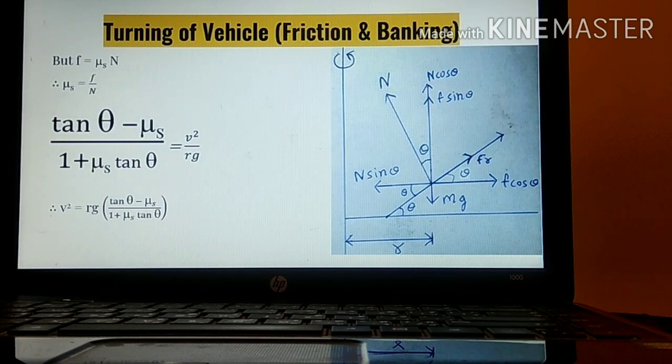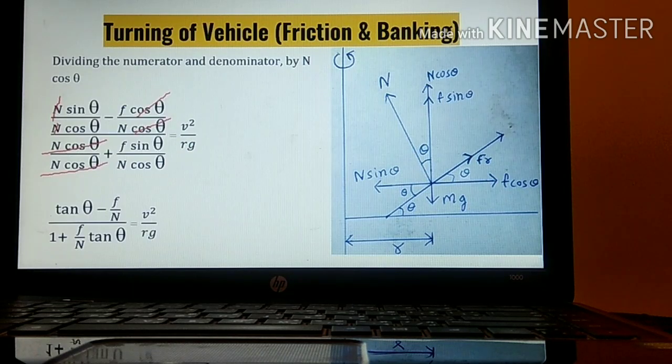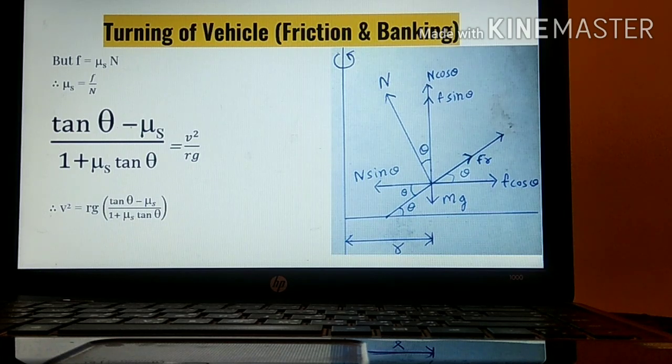But F, whatever force has been created, is equal to mu s into N, where mu s is the coefficient of static friction. So the mu s value can be written as F upon N. So in place of the previous equation, wherever it was F upon N, we can replace it by mu s. Over here also we can replace it by mu s. So what we'll be getting? Tan theta minus mu s upon 1 plus mu s tan theta is equal to v square upon rg.